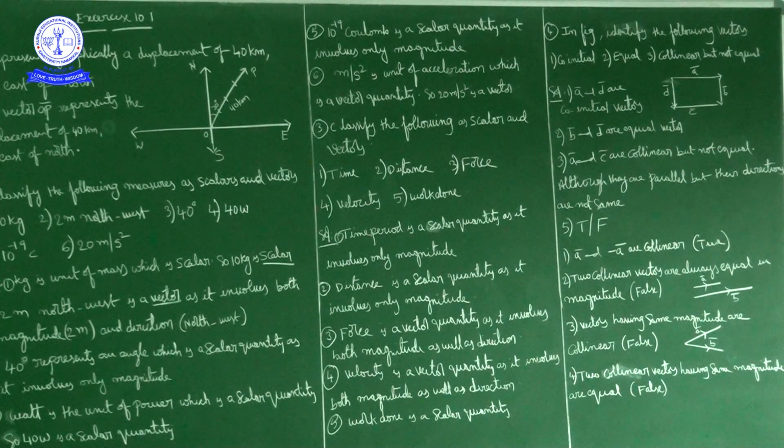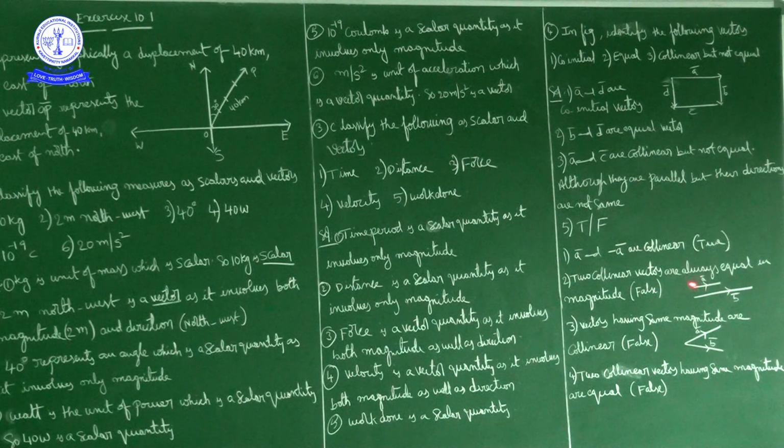Two collinear vectors are always equal in magnitude. But this statement is false. Collinear vectors are those vectors that are parallel to the same line, but they need not be equal in magnitude. Collinear vector means what? Two vectors are collinear if they are parallel to the same line.